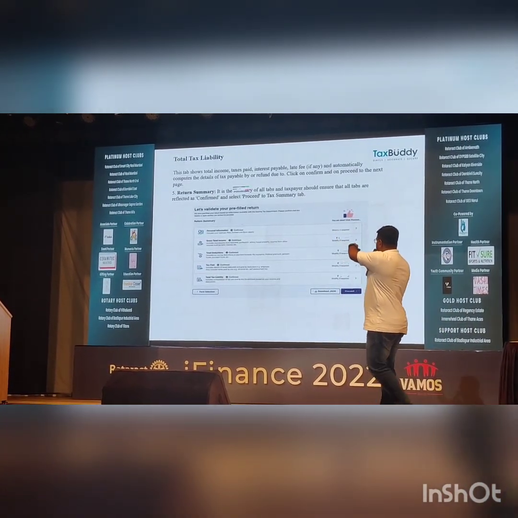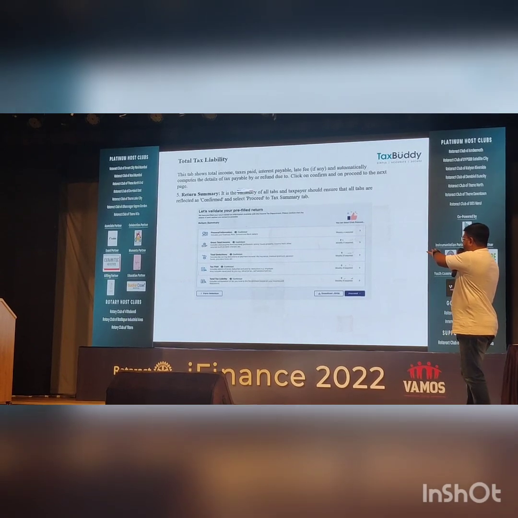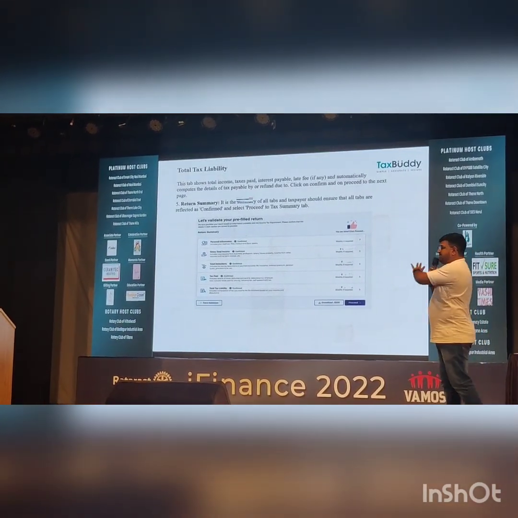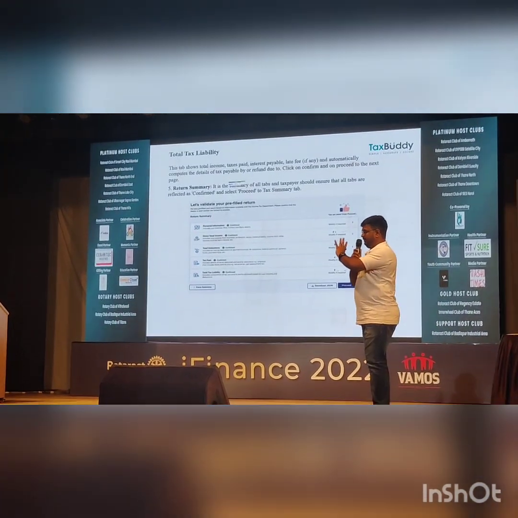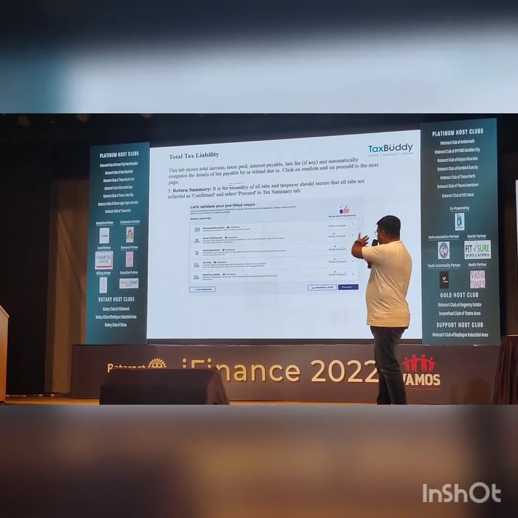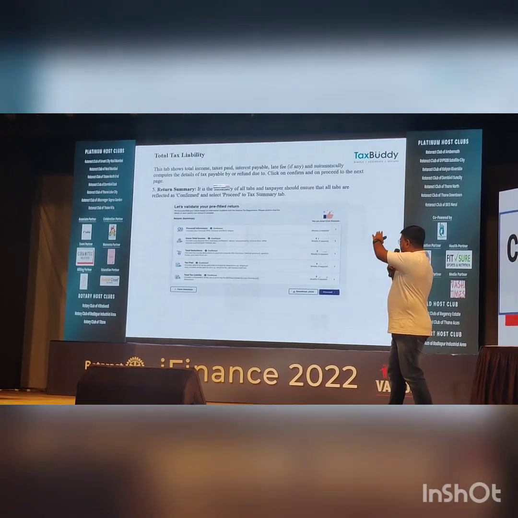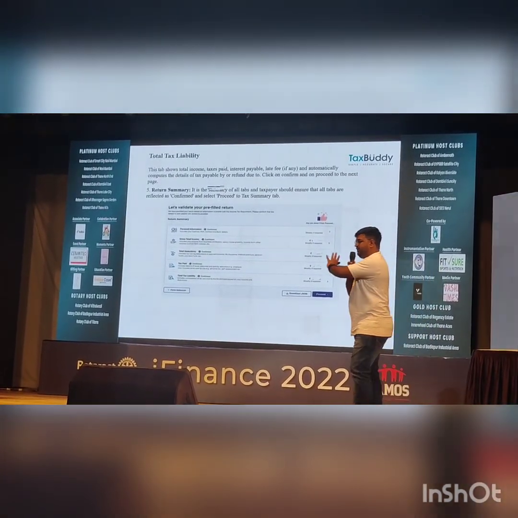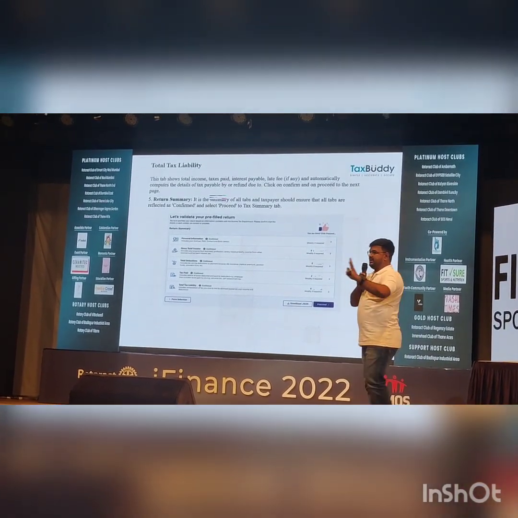Then basically I told you everything: your personal information, your income details, your deduction details, taxes paid and tax liability. These are 5 total buckets or sections. In previous slides we have taken a screenshot of each section in detail. Everything is covered in these 5 tabs and your ITR filing is done.